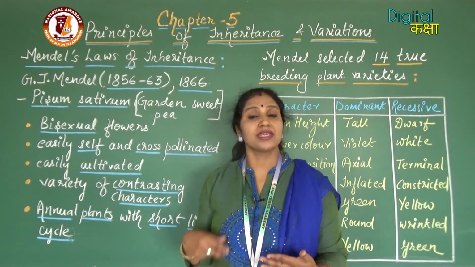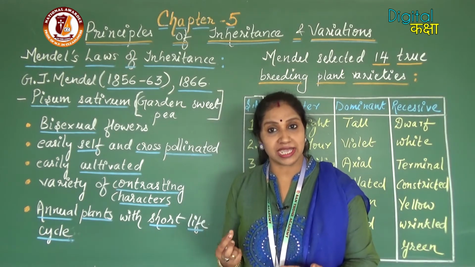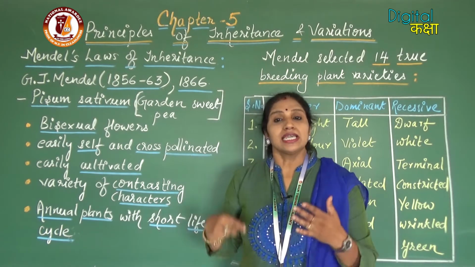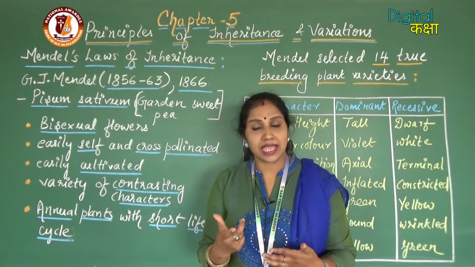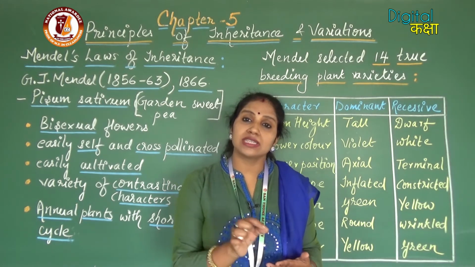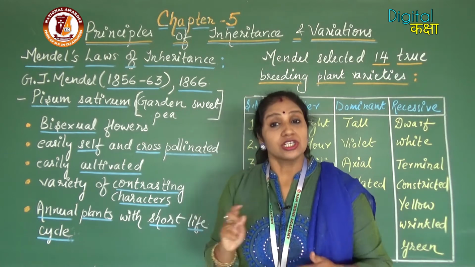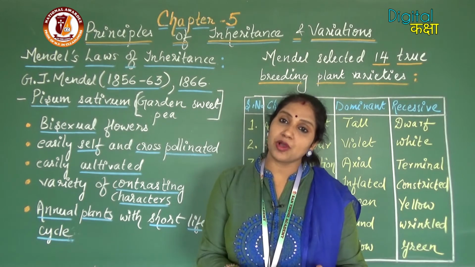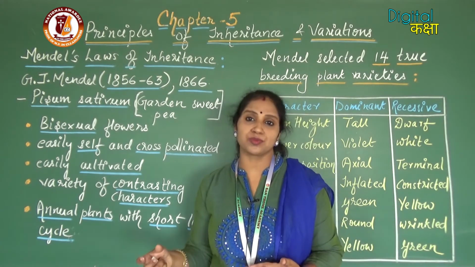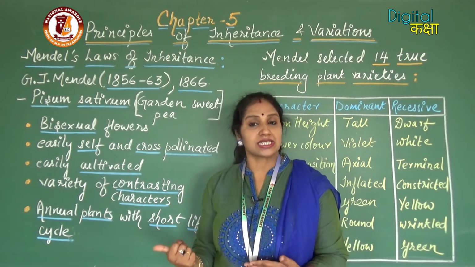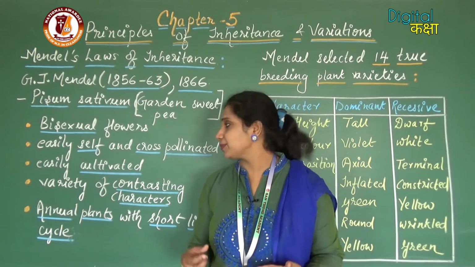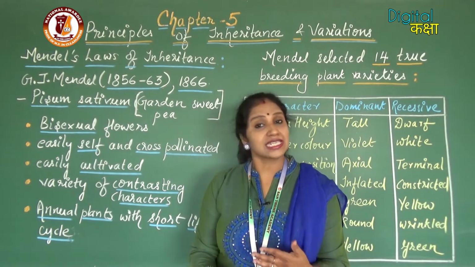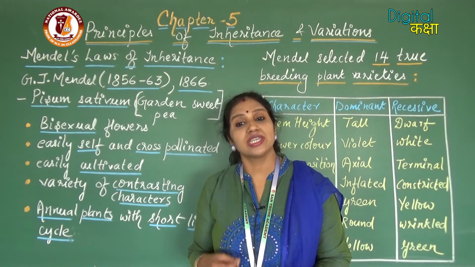Actually, Mendel performed artificial cross-hybridization experiments in which he selected certain varieties and took the pollen grains from those varieties and dusted them on the stigma of another variety. So, he should select such a plant that can be easily self-pollinated and easily cross-pollinated. So, this Pisum sativum fulfilled all the requirements. Now, this can be easily cultivated, it can be maintained, and its maintenance is very economic.